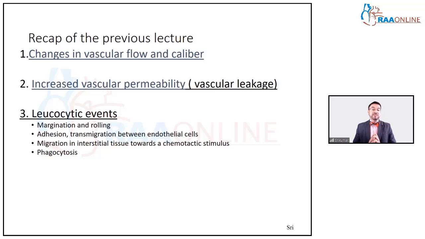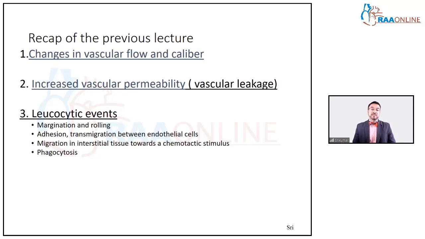Then the WBCs inside the blood vessel roll over. They move towards the side. This is called margination. They stick on the sides. This is called adhesion, transmigration. And they move through the blood vessel outside towards a stimulus. This is called a chemotactic stimulus. And they eat up the bacteria. This is called phagocytosis.